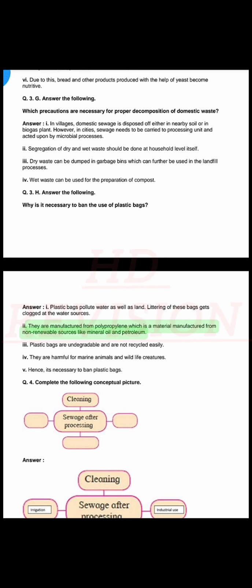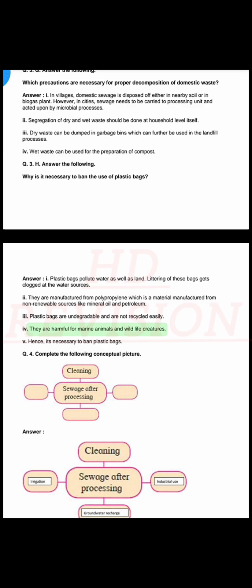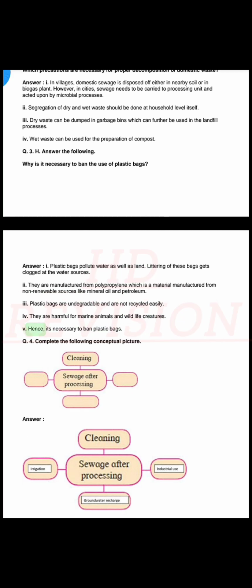They are manufactured from polypropylene, which is a material manufactured from non-renewable sources like mineral oil and petroleum. Plastic bags are undegradable and are not recycled easily. They are harmful for marine animals and wildlife creatures. Hence, it's necessary to ban plastic bags.